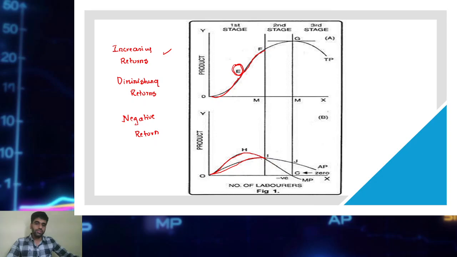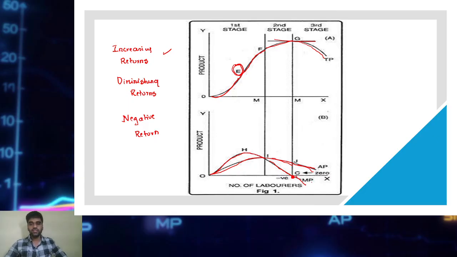Second stage, both start falling. When AP falls, it will never reach negative. When MP falls, it will reach negative, but that does not happen in the second stage. Don't confuse here. In the second stage, TP reaches its maximum when MP is 0. AP is falling, MP is falling, and MP will become 0 in the second stage. AP is falling but will never become negative. In the third stage, TP is falling, AP is also falling, and MP becomes negative.